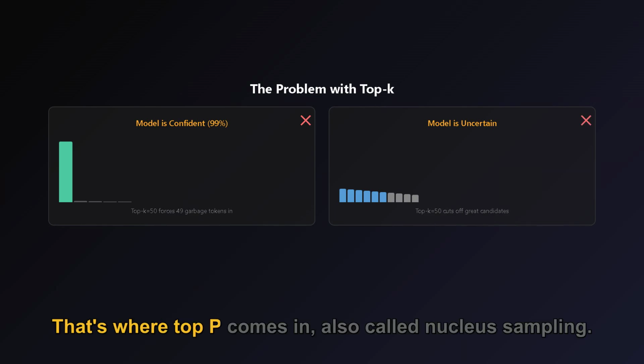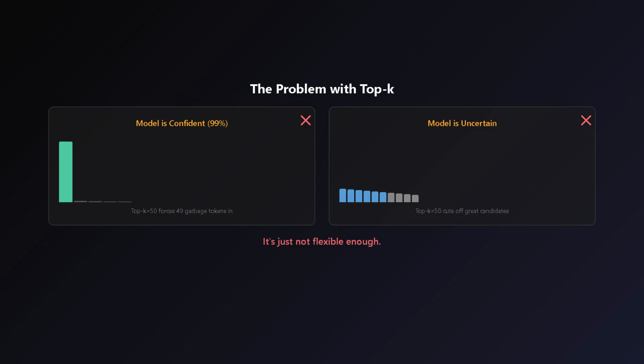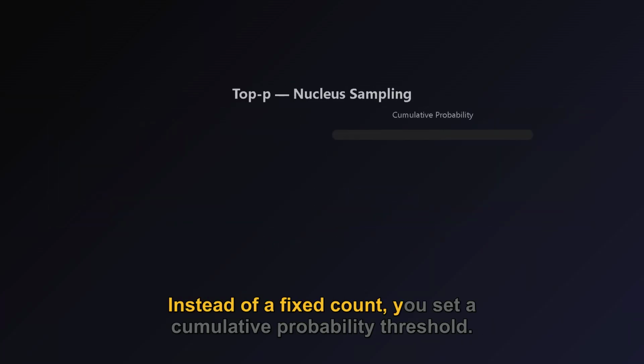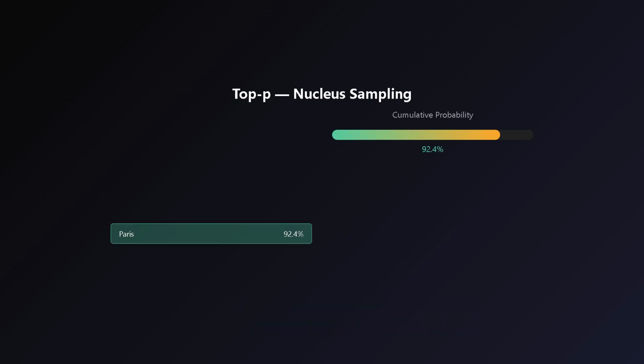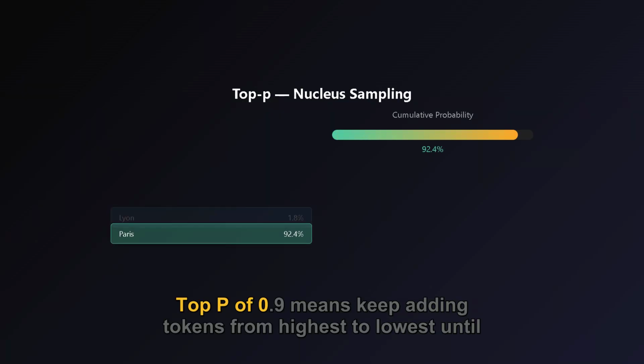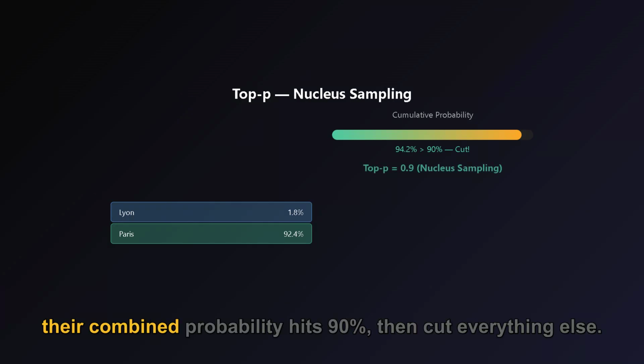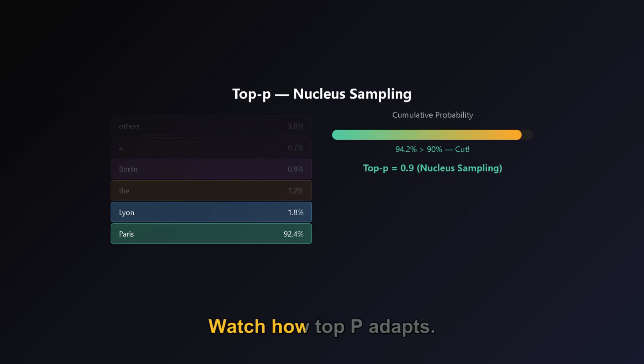That's where top P comes in, also called nucleus sampling. Instead of a fixed count, you set a cumulative probability threshold. Top P of 0.9 means keep adding tokens from highest to lowest until their combined probability hits 90%. Then cut everything else. Watch how top P adapts.